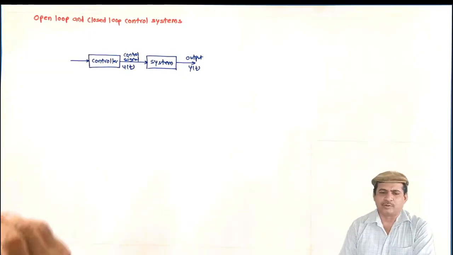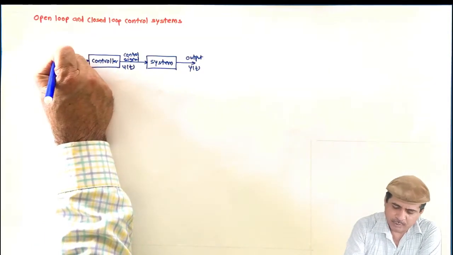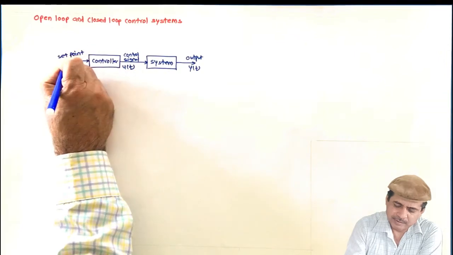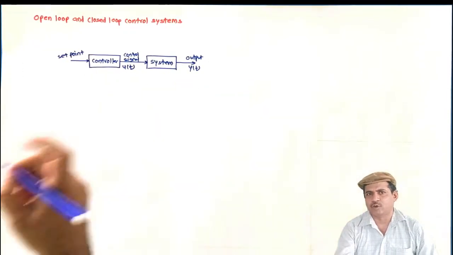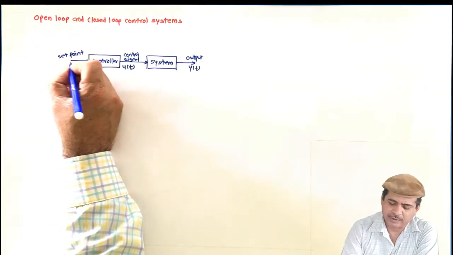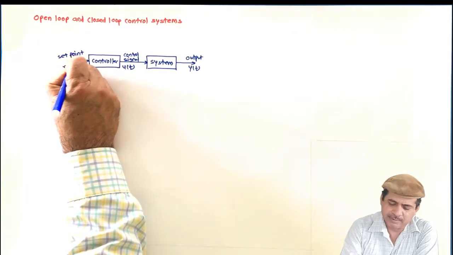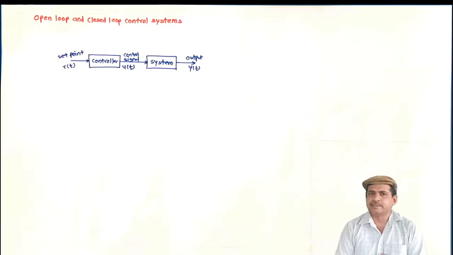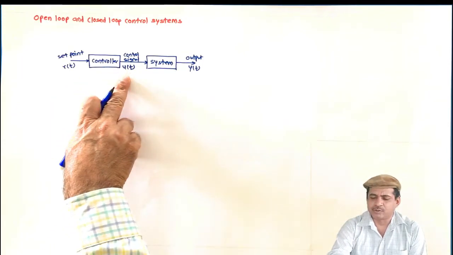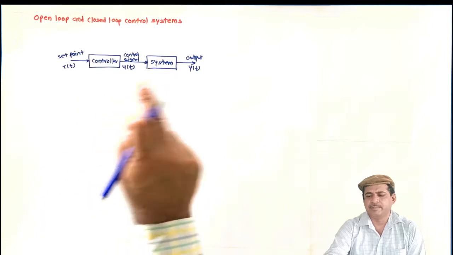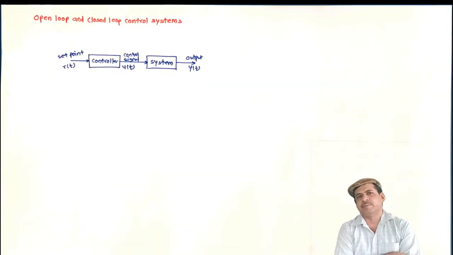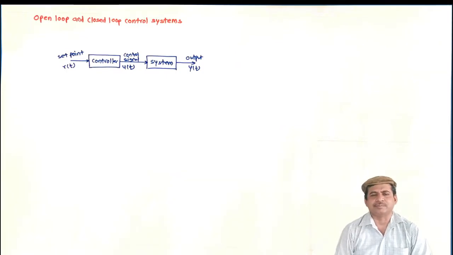So in open loop control system, here we provide the set point. Set point is nothing but the desired value of controlled variable y of t or output y of t, and it is denoted by r of t. So in this case, this control signal has no impact of the system output y, and it is totally defined by the set point r.